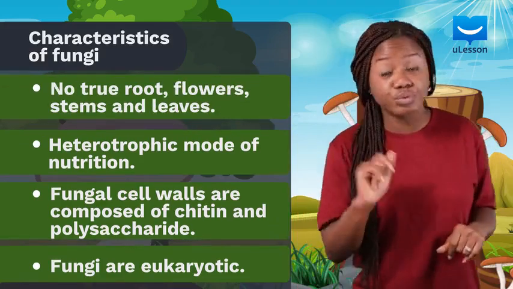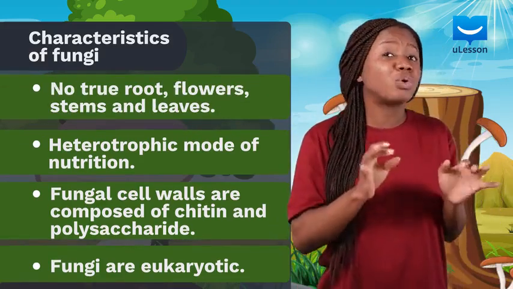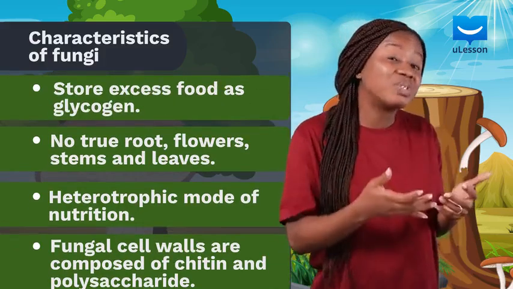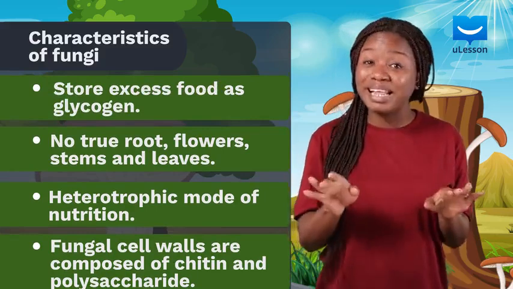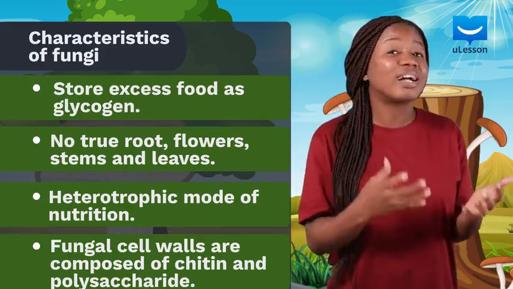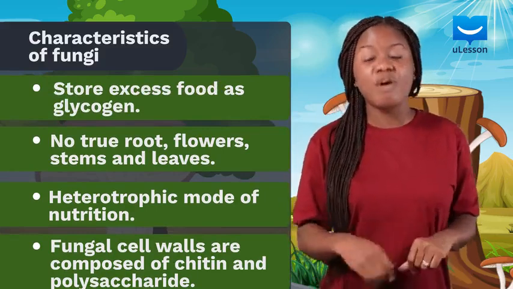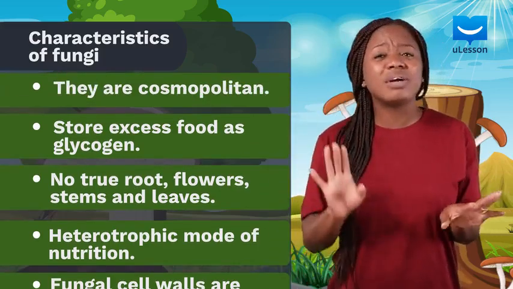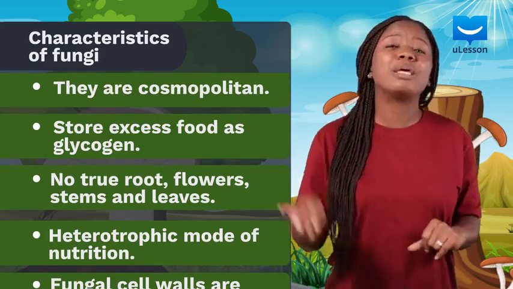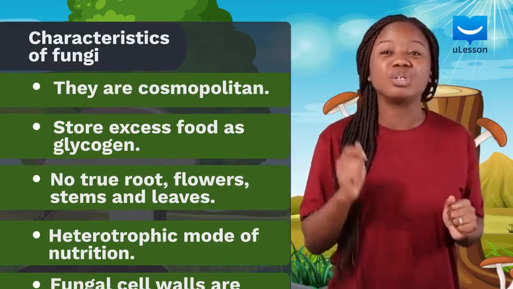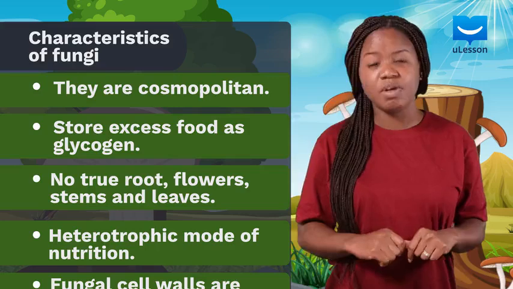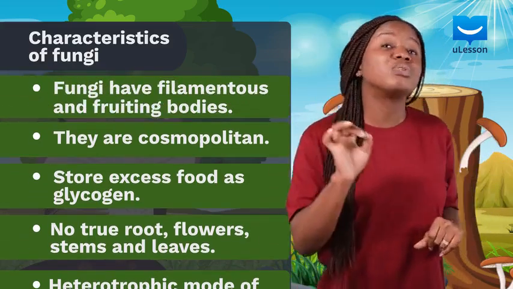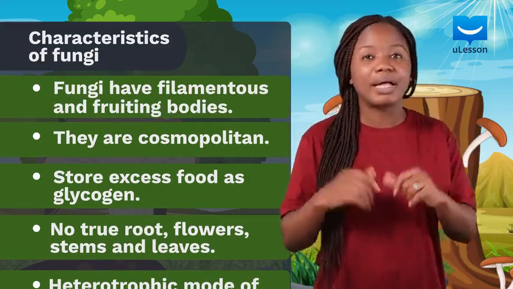Fungi have no true roots, flowers, stems, or leaves like plants do. They store food in form of glycogen like humans do. Plants store their excess food as starch or cellulose. Fungi are cosmopolitan, meaning they can be found in several environments around the world, but they particularly like warm and humid places.